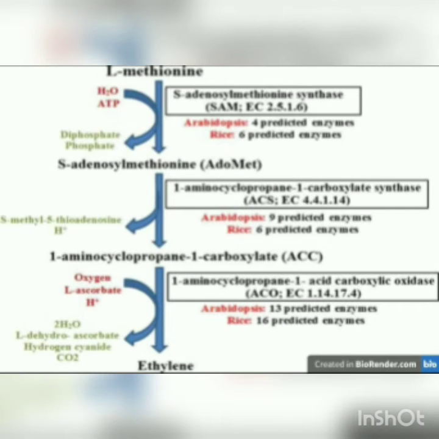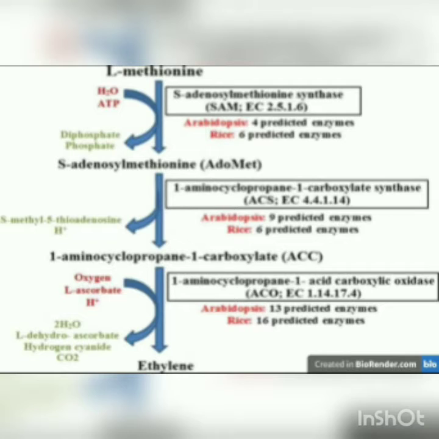In the biosynthesis of ethylene, the pathway for ethylene biosynthesis, also known as the Yang cycle, was given by Shang Fa Yang in 1980. The pathway for biosynthesis of ethylene from methionine is as follows. The sulfur-containing amino acid methionine is activated with ATP and is converted to S-adenosyl methionine, and pyrophosphate is liberated.